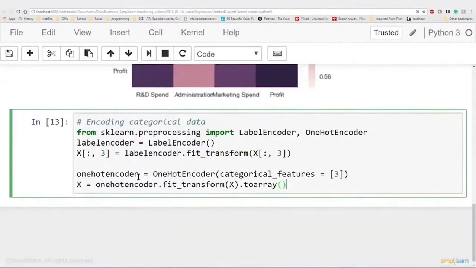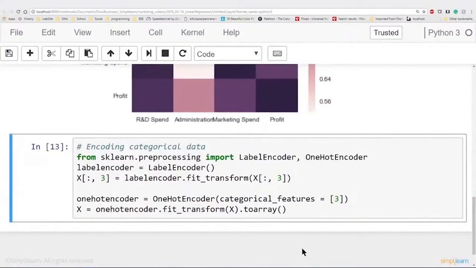And what we're bringing in is the sklearn preprocessing, where we're going to import the LabelEncoder and the OneHotEncoder. To use the label encoder, we're going to create a variable called labelencoder and set it equal to capital L Label, capital E Encoder. This creates a class that we can reuse for transferring the labels back and forth. Now about now you should ask, what labels are we talking about?